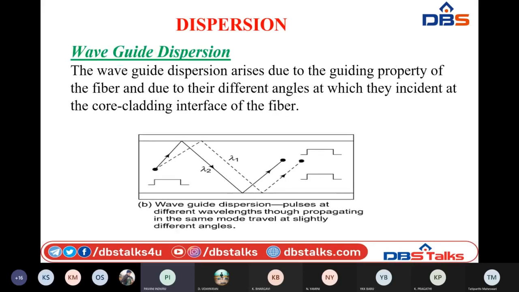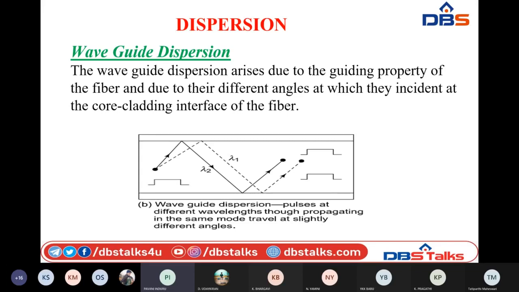And the other dispersion is waveguide dispersion. This happens due to the guiding properties of the waves. We know that the core is the guiding medium present inside the optical fiber cable. So if you choose different zigzag rays, either higher order rays or lower order rays, based on the length of the path they travel.